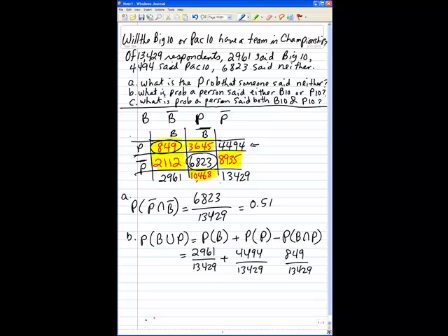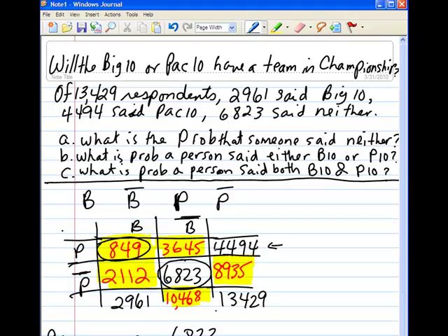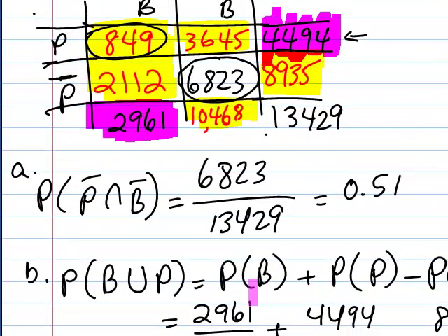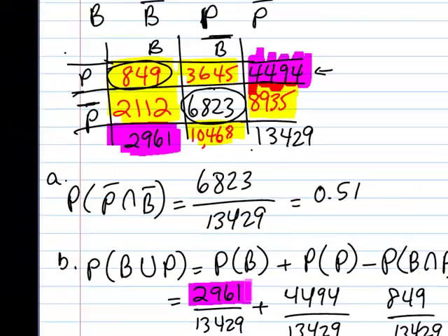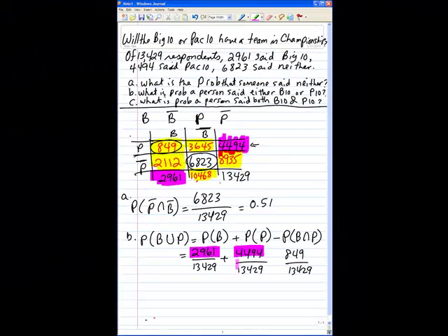The reason is that 849 is included in this number, and that 849 is also included in this number. So when we're adding their probabilities, we're counting that 849 twice.